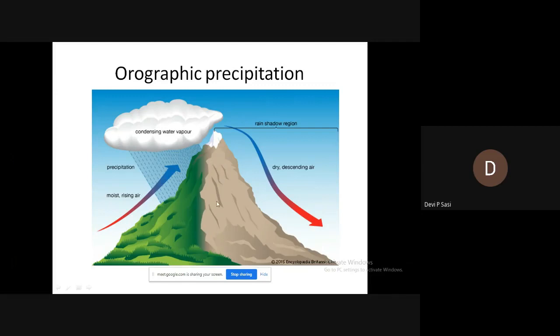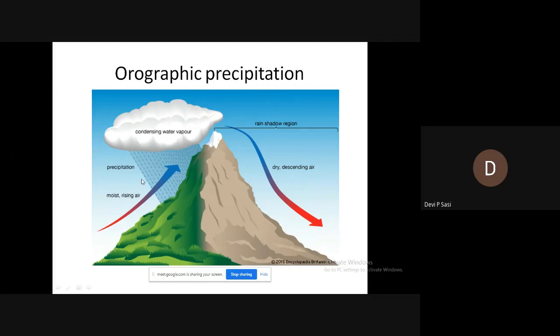An example is a mountain. So the moist-bearing wind is rising up due to the presence of a physical barrier, a mountain. Such winds rise up, expand and cool. As it expands, it cools and rises up the slope of the mountain. On further cooling, it forms clouds. The clouds condense and precipitation occurs.